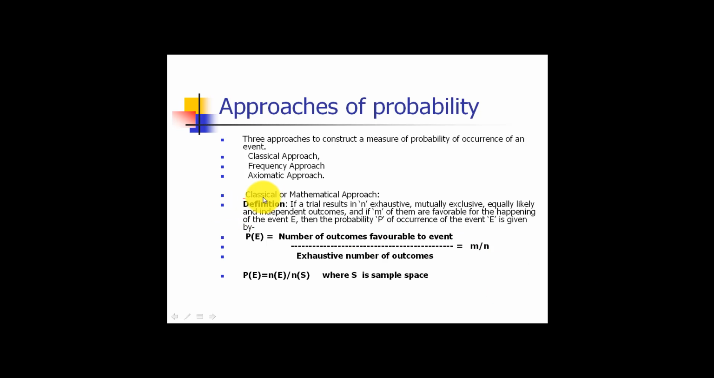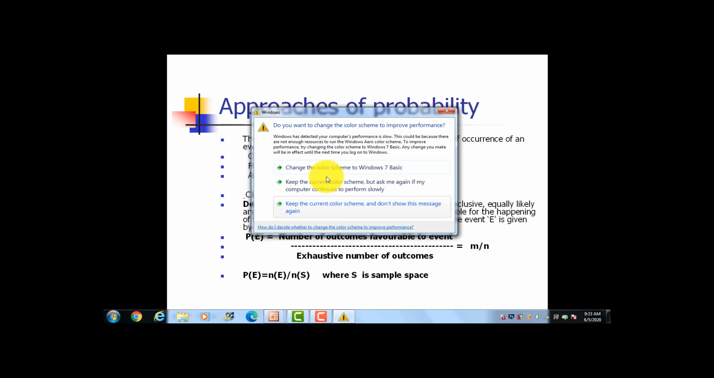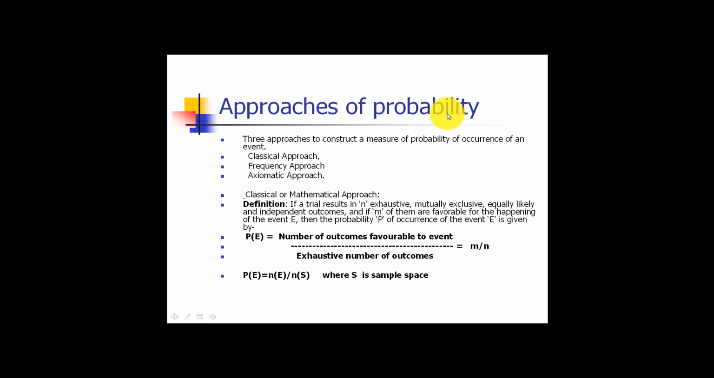The first one is classical, also called the mathematical approach, or the a priori approach. Now, over here, let us consider S as a sample space. When we say sample space, it means the set of all the possible outcomes which can be assumed over an equally likely condition, or they are mutually exclusive, or we can say exhaustive outcomes. Okay, now, and let E be the event that has been happening.